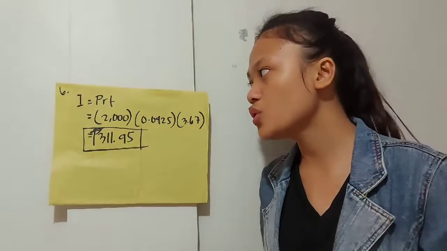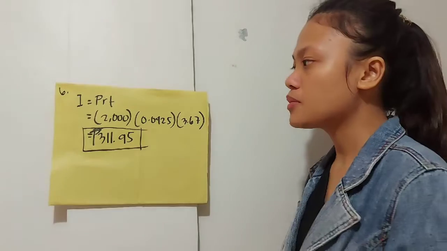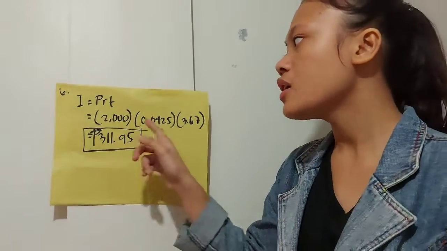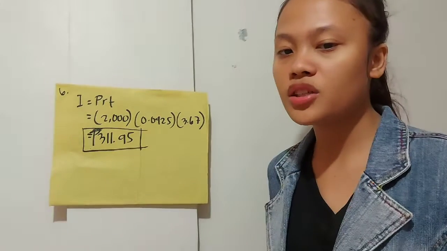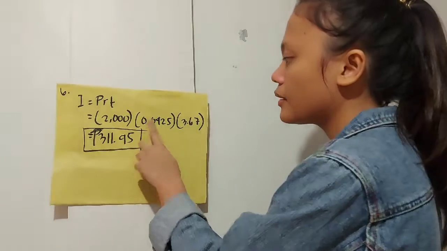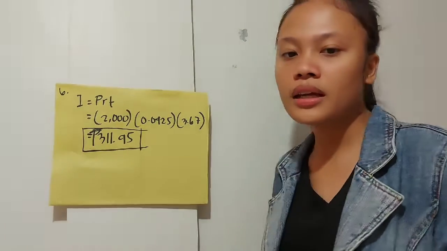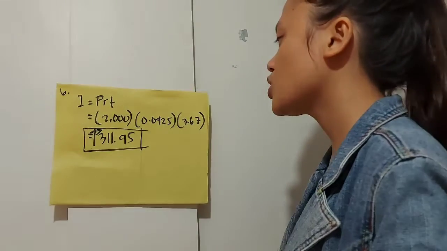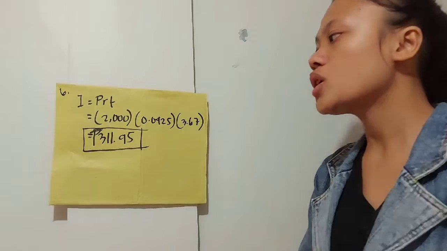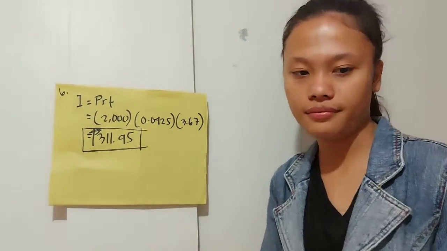So we're going to use the formula I is equals to P times R times T, where our P is the 2,000 while our R is the percentage that we divided by 100, so that we can get the 0.0425 times 3 years and 8 months, which is 3.67, is equals to 311.95.